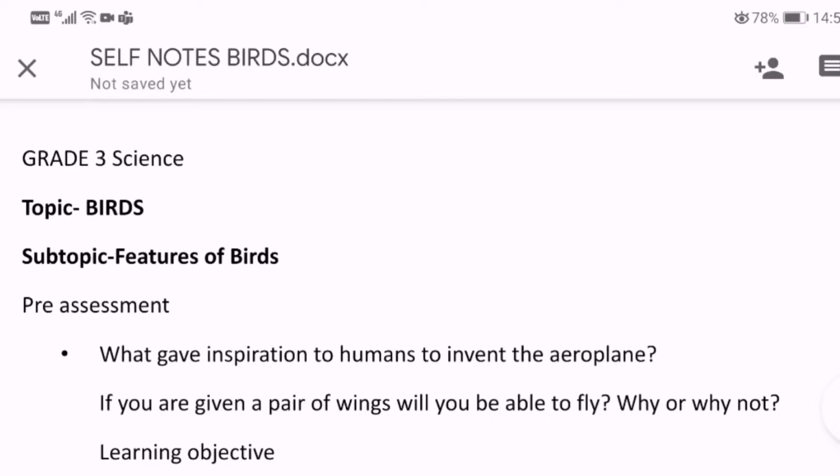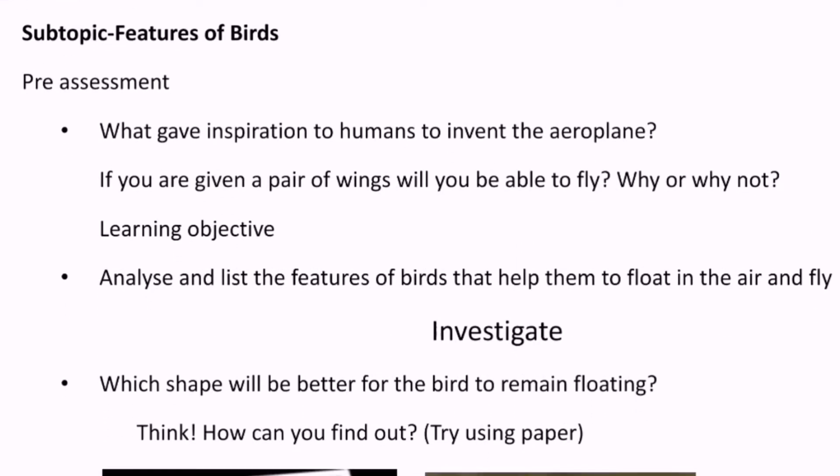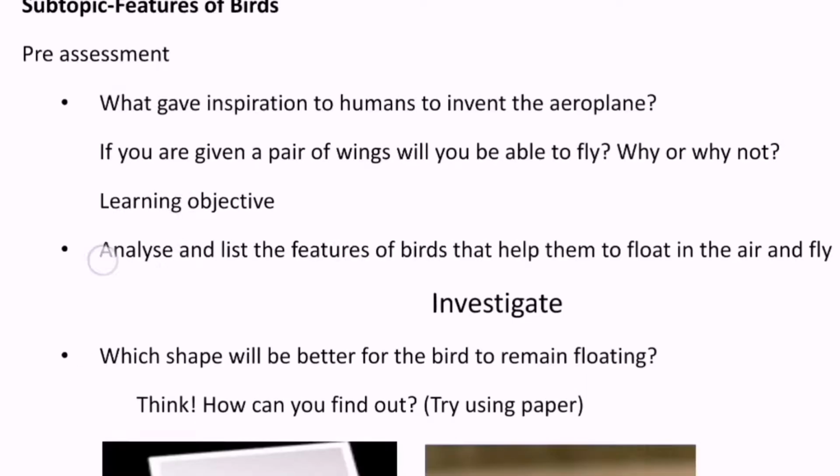Some more important facts about the birds. Do you know what gave inspiration to humans to invent the aeroplane? If you are given a pair of wings, will you be able to fly? Why or why not? Think about this.